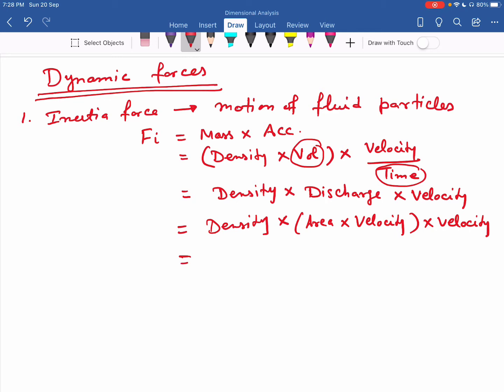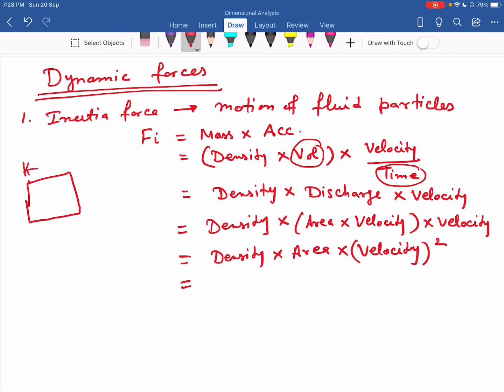So this is equal to density into area into velocity square. If I write in terms of symbols, if I have a square element with the dimension L, I can write it as density rho, area L square, and velocity V square. So this is my inertia force.